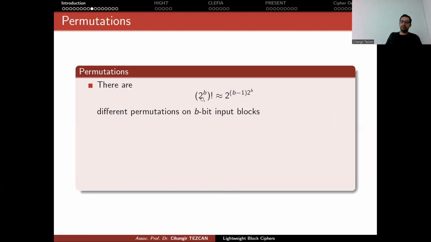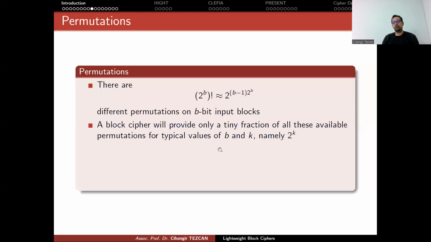So I told you that we are mapping 2 to the B elements to 2 to the B elements. So the question is, how many different permutations can you write in this way? It is (2 to the B) factorial, and it is a very, very huge number. So possible permutations are really huge.